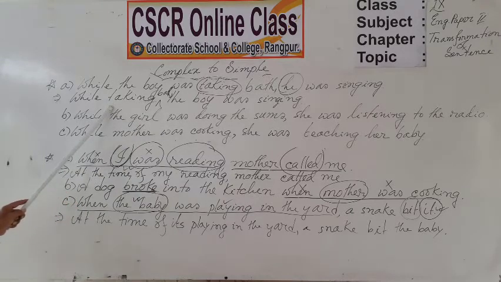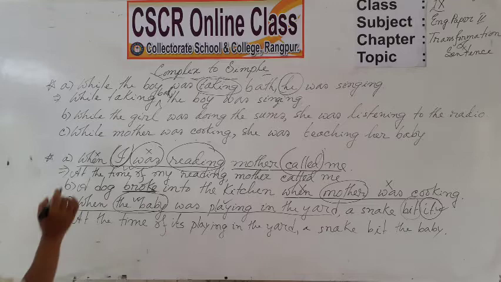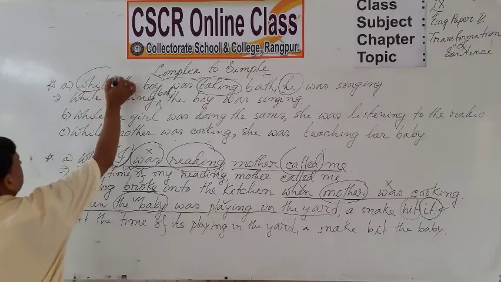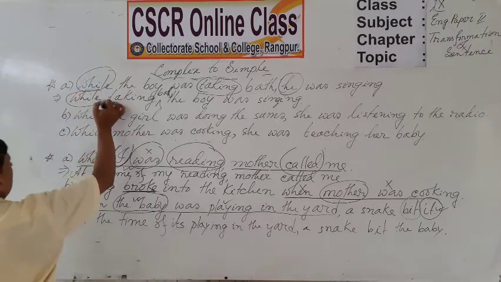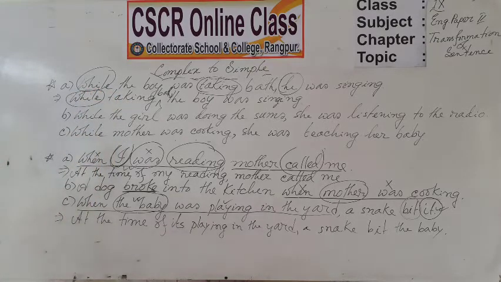Dear students, can you say what's the difference between the while in a complex sentence and the while in a simple sentence? Dear students, when while is used in a complex sentence, then it is a conjunction, but in a simple sentence, while is a preposition. That means, though the sentence has the word while, it must be a preposition and the sentence will be a simple one.